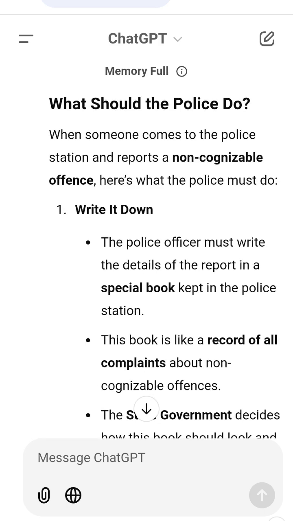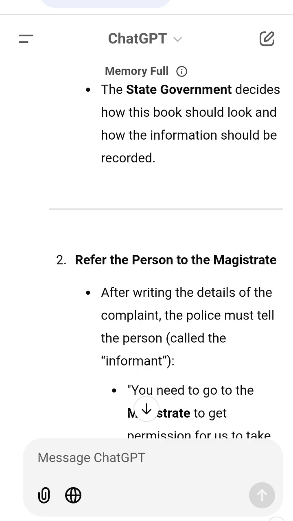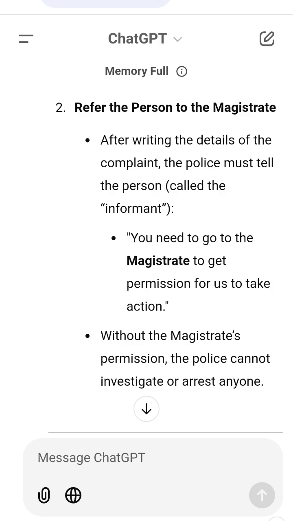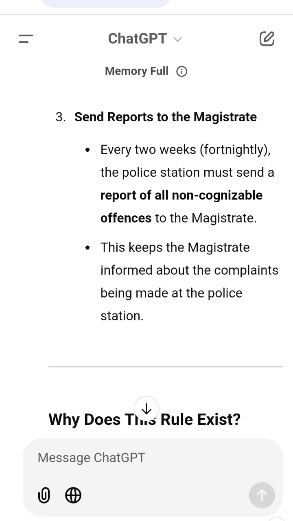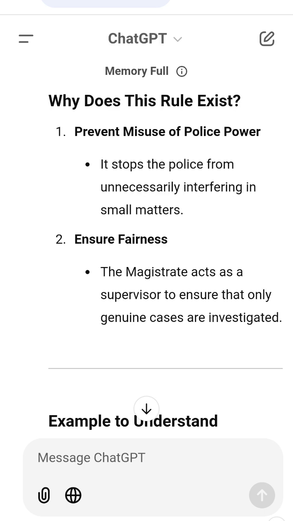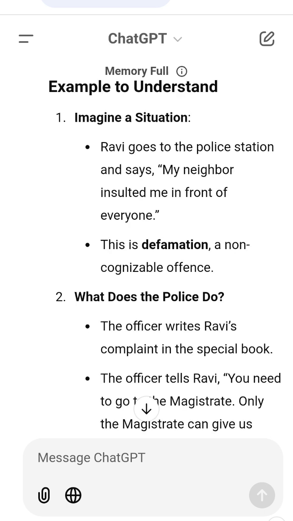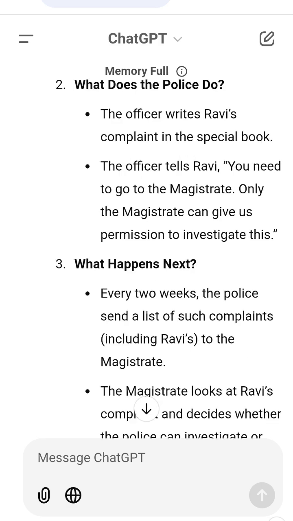Additional points to remember. 1. Why write it in a special book? It's a legal requirement so that all complaints are recorded properly. This prevents the police from ignoring any complaint. 2. Why send reports to the magistrate? It ensures that the magistrate knows about all non-cognizable offences in the area. The magistrate has the final say on whether the police can act or not. 3. What if the informant doesn't go to the magistrate? If the person, like Ravi, doesn't go to the magistrate, the police will not investigate the case.